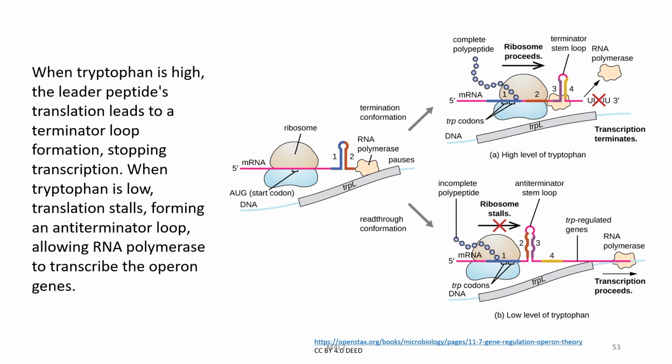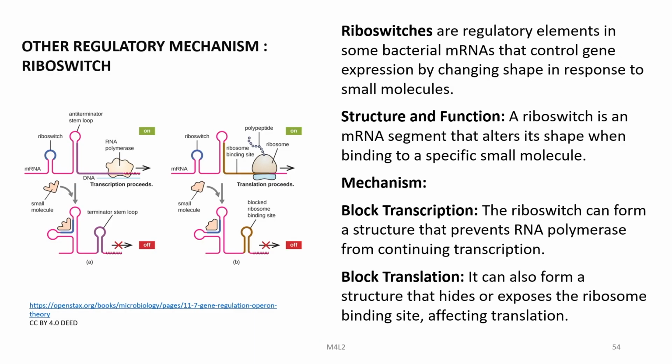When tryptophan is high, the leader peptide's translation leads to a terminator loop formation, stopping transcription. When tryptophan is low, translation stalls, forming an anti-terminator loop, allowing RNA polymerase to transcribe the operon genes. There are other regulatory mechanisms like the riboswitch.